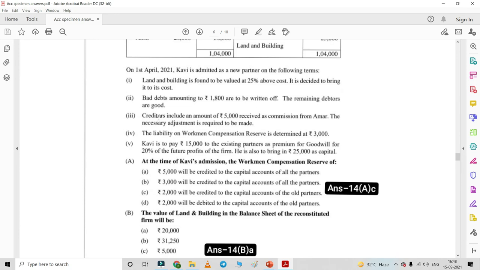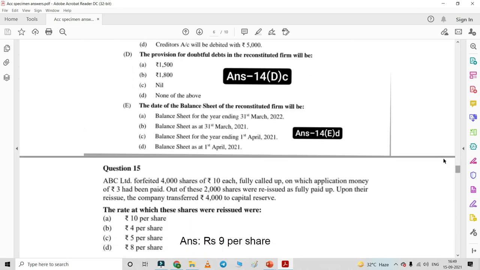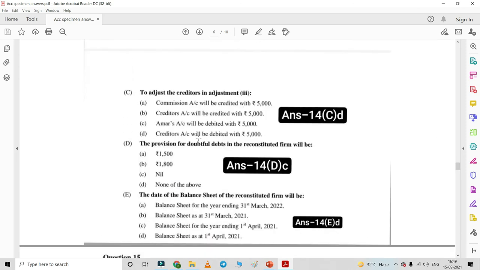Here it's been given in the adjustment that creditors include an amount of 5,000 received as commission from Amar. Now this is the amount which has been included out of commission wrongly. So that is why this needs to be debited back, because creditors are a liability and liabilities are always credited. But as we need to cancel this 5,000, the creditors will be debited, and the correct answer will be creditors account will be debited with 5,000.